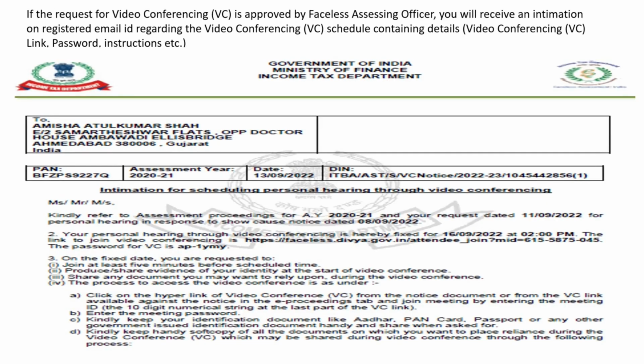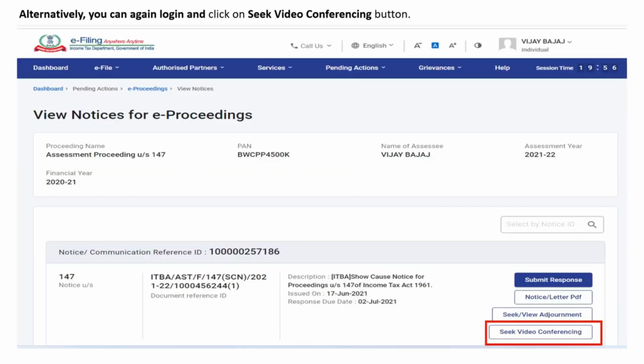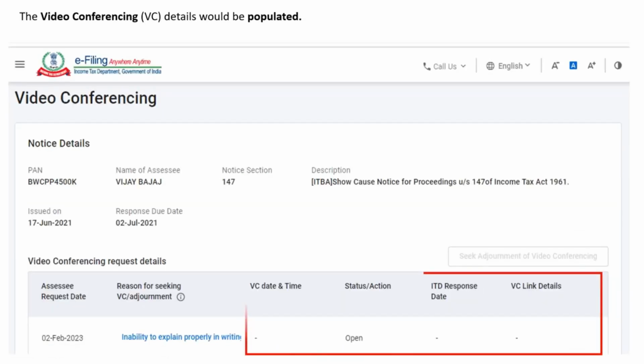Your request for video conferencing will be sent to the Faceless Assessing Officer. If the request is approved, you will receive an intimation on your registered email ID regarding the video conferencing schedule. This intimation will contain the video conferencing link, password and instructions, etc. Alternatively, you can also again log into the e-filing portal, go to e-Proceedings tab and click on Seek Video Conferencing button against the relevant notice. And you can see that the video conferencing details will be populated here also.